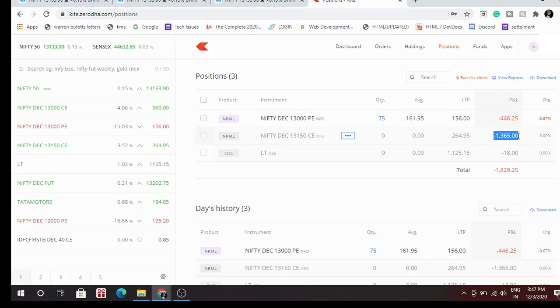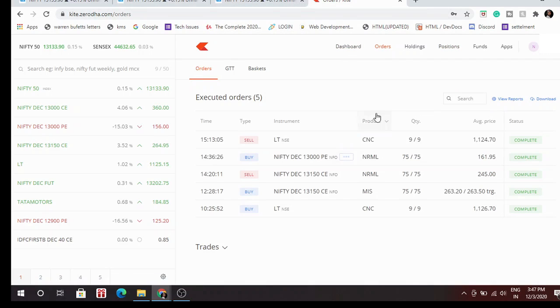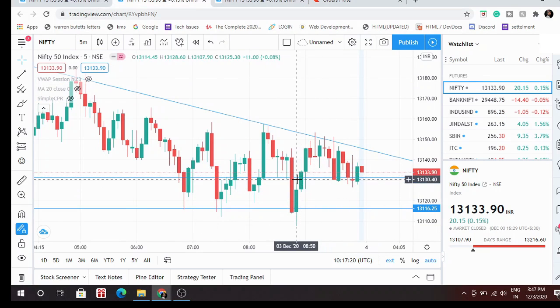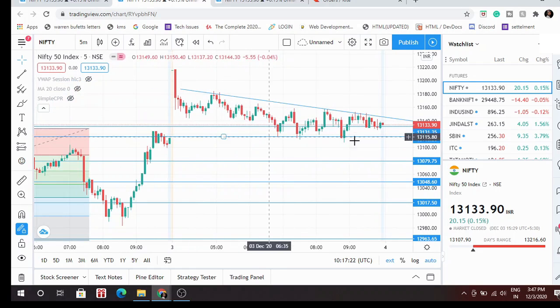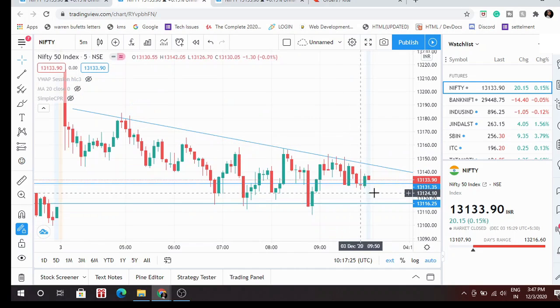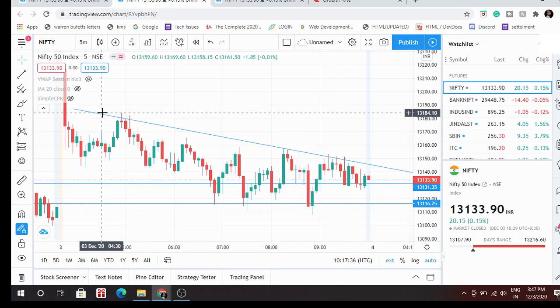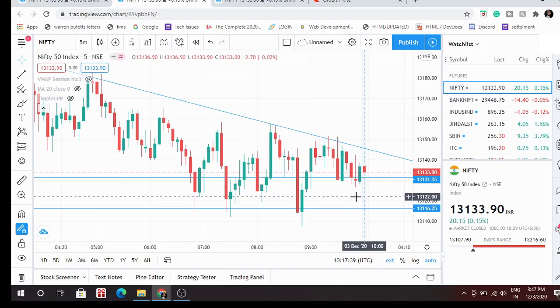And then there was a third trade. I took it on this candle, somewhere here, and I'm expecting this market to go down.